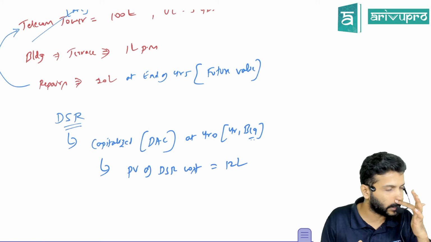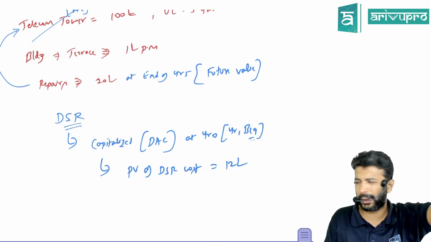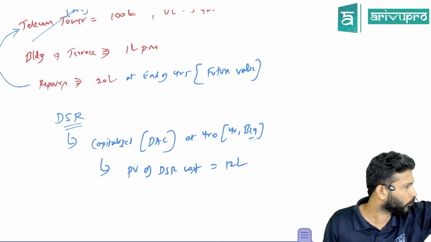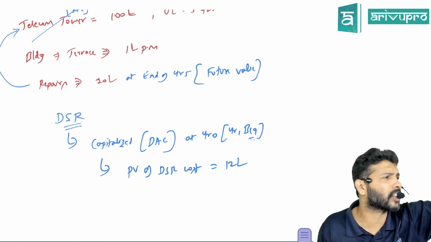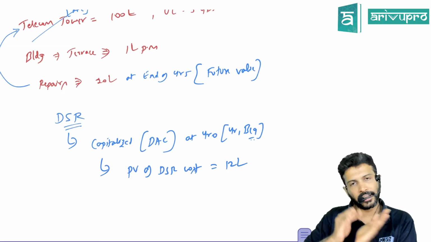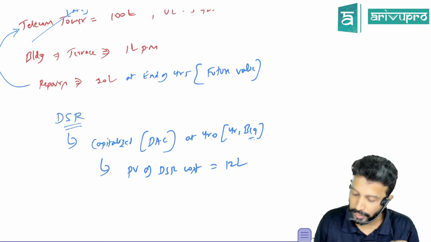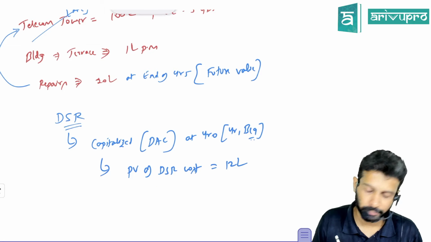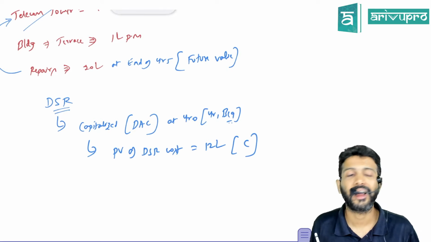There's a way to calculate it. Maybe in FM we will study all this. In mathematics you must have calculated present value and future value using one rate. Same thing; that rate here we call the discount factor. The discount factor will be given to us in the question. So using that discount factor and the future value, we can find the present value. That is 12 lakh, which you shall capitalize.